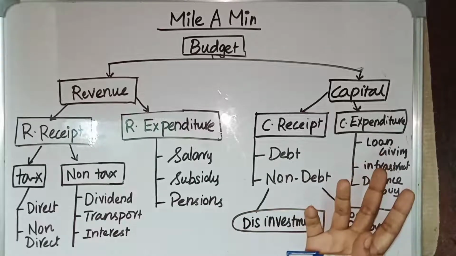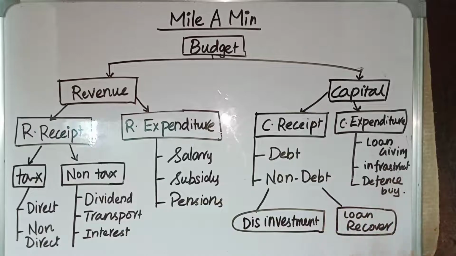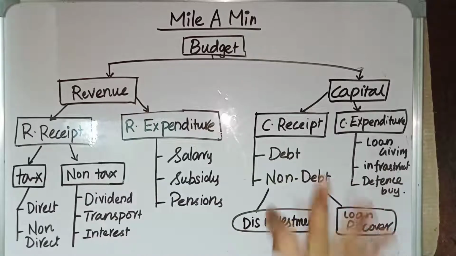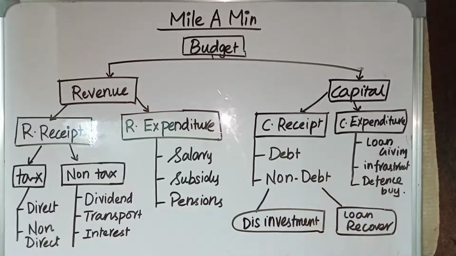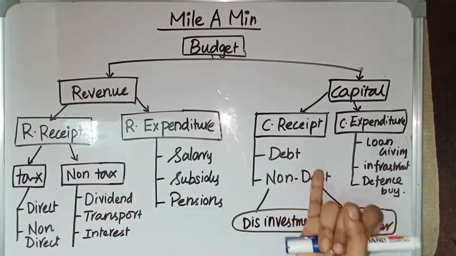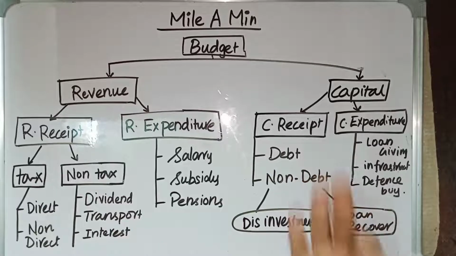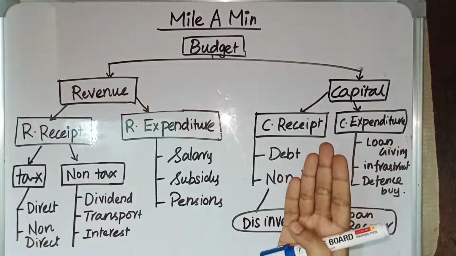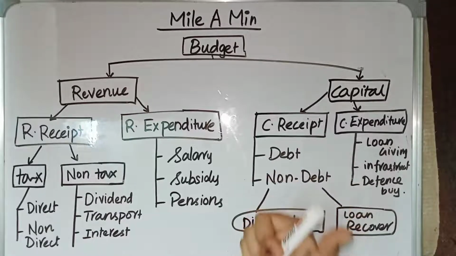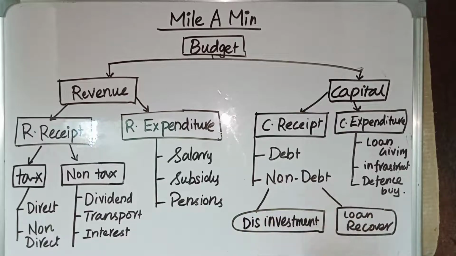And we discussed about chief economic advisor. Chief economic advisor is not a constitutional post, and his tenure is for 3 years, and he works under the Ministry of Finance, under the Department of Economic Affairs. And we discussed about the departments which come under the Ministry of Finance. Under Ministry of Finance, we have Department of Economic Affairs, Department of Expenditure, Department of Revenue, Department of Financial Service, and DIPAM.